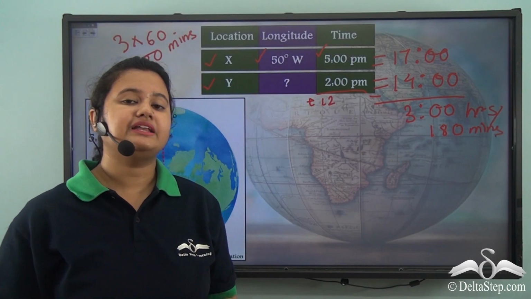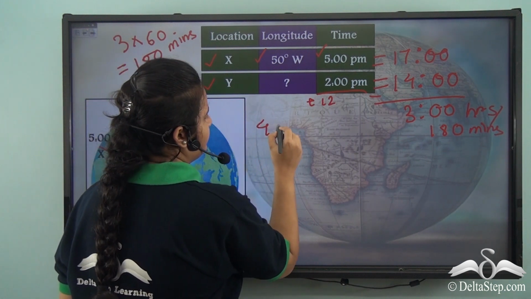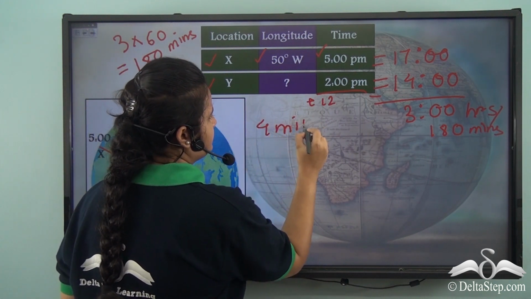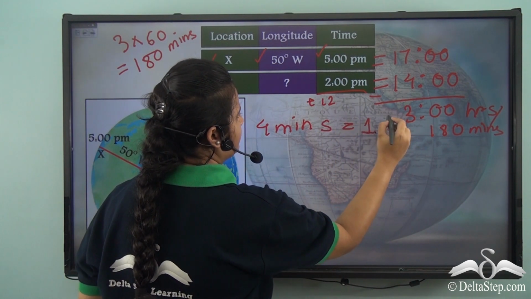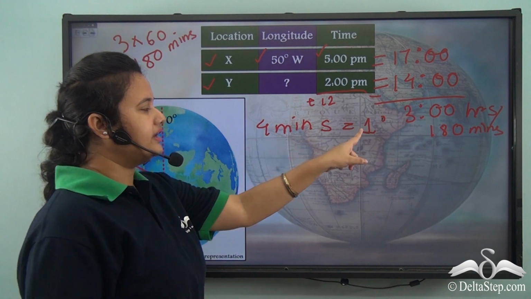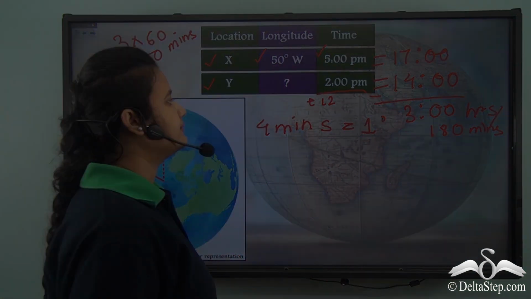Now we will apply the golden rule, that is 4 minutes is equal to 1 degree, or 1 degree of Earth's rotation is equal to 4 minutes.